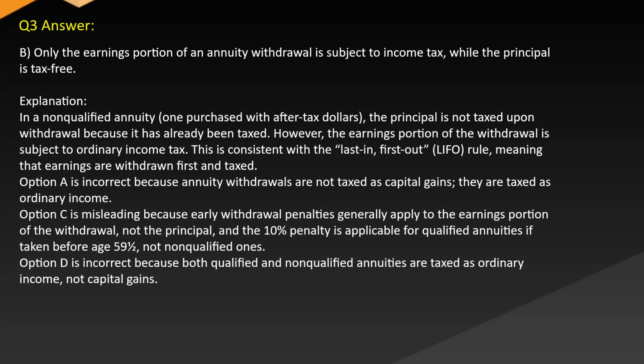Option A is incorrect because annuity withdrawals are not taxed as capital gains, they are taxed as ordinary income. Option C is misleading because early withdrawal penalties generally apply to the earnings portion of the withdrawal, not the principal, and the 10% penalty is applicable for qualified annuities if taken before age 59½, not non-qualified ones. Option D is incorrect because both qualified and non-qualified annuities are taxed as ordinary income, not capital gains.